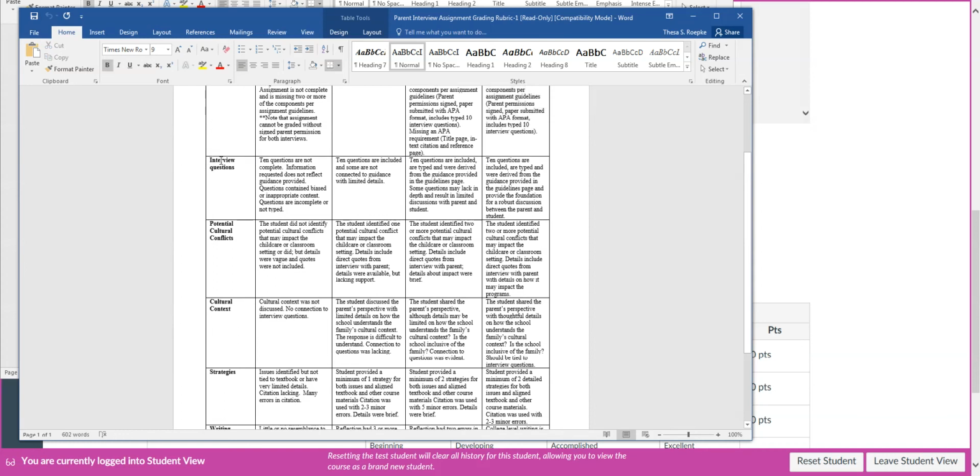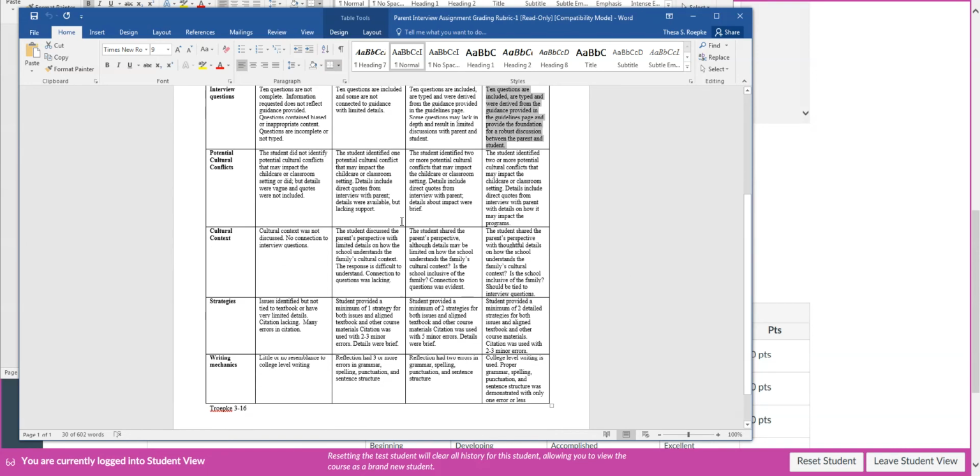Next thing I'm looking at are the interview questions. You can see here that if you have 10 questions, they're typed, they're derived from my requested topics, and they're provided with what we talked about in the guidelines, and they're a foundation for robust conversation with the family. You're going to get a 4 there.